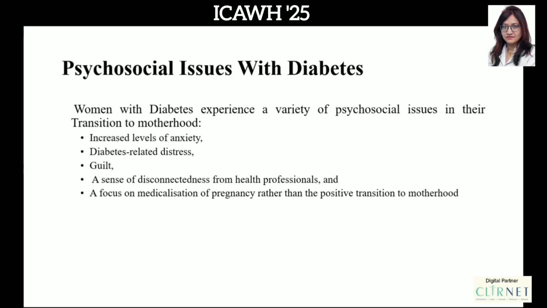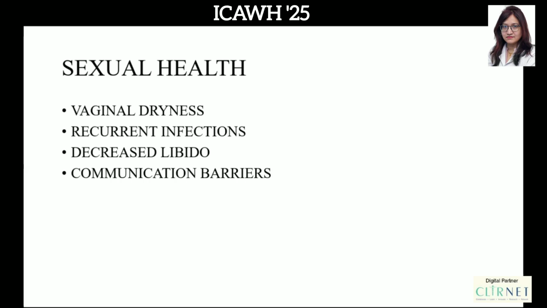So I just have two or three more slides. I'll quickly go through. Coming to sexual health, which is often ignored, female patients with diabetes complain of vaginal dryness in about 30% of cases. They have recurrent infections. There's a greater chance of developing UTIs and genital mycotic infections. Sometimes there is decreased libido, which we usually do not attend to in our regular clinics, and communication barriers because they don't really express themselves in the majority of cases.